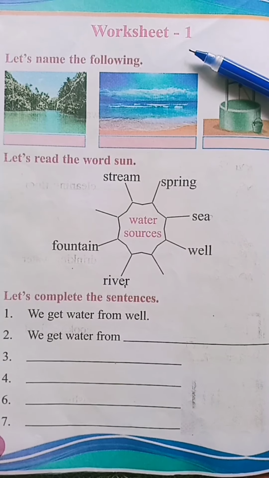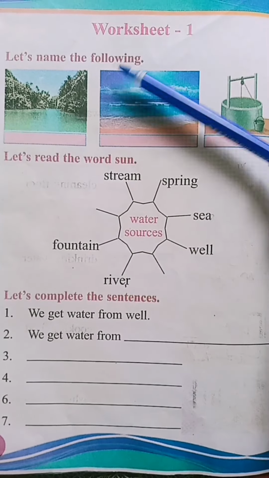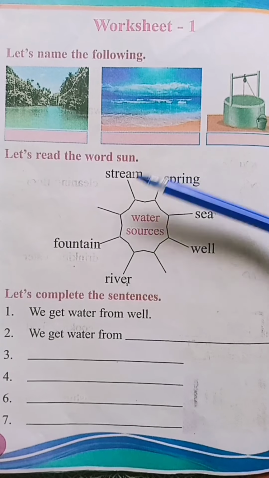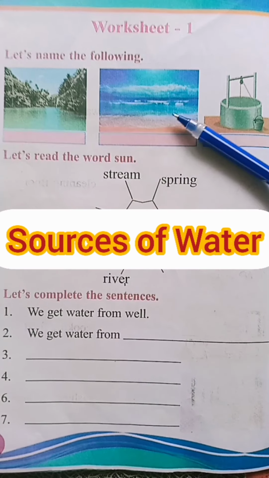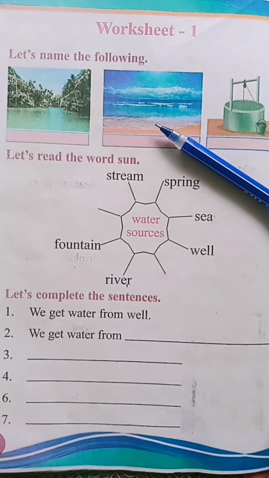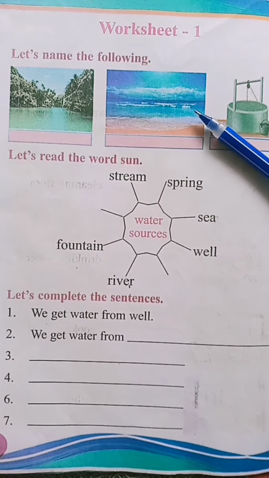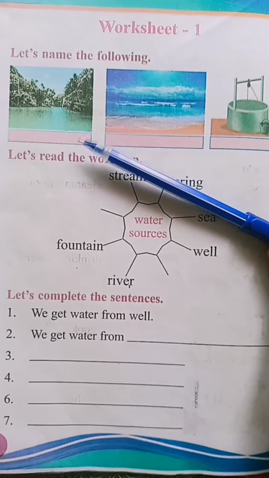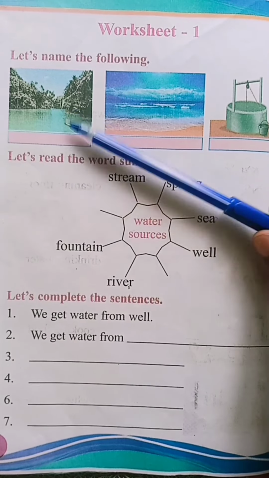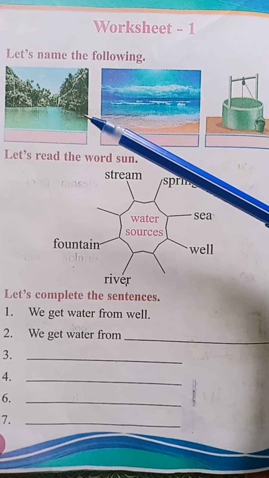Children, all of you please take your page number 36. Worksheet 1. Let's name the following. Children, in this worksheet, we are going to learn about sources of water. What is? Sources of water. Look here. What can we see here? Yes, here we can see 3 pictures of different sources of water.